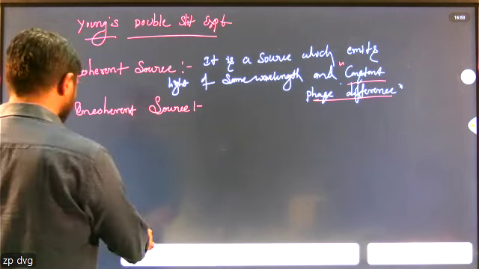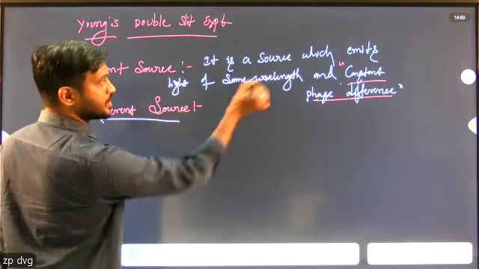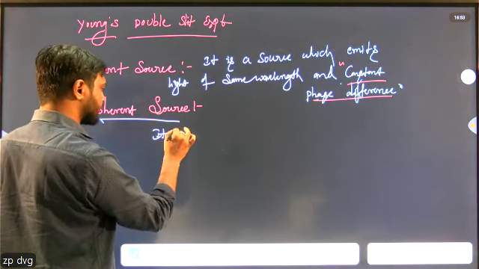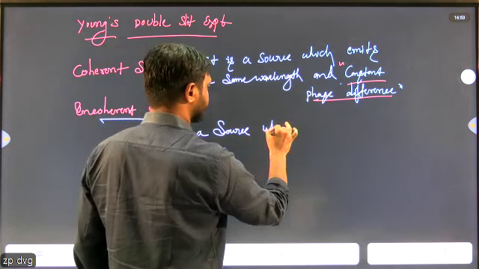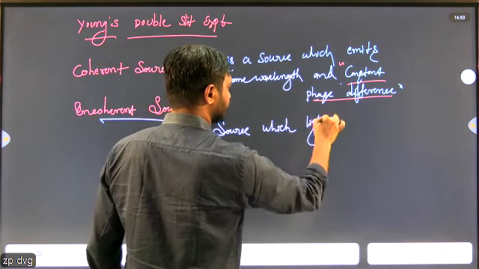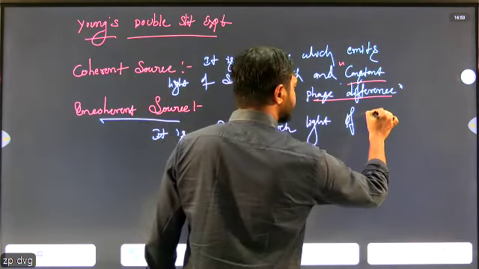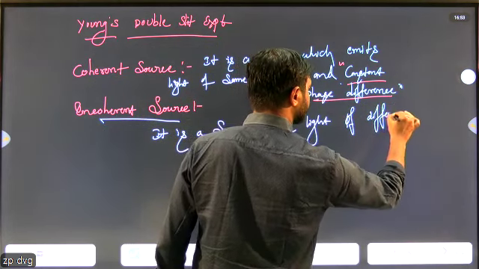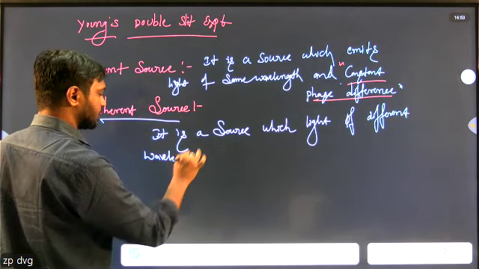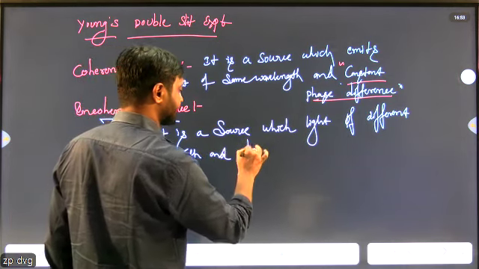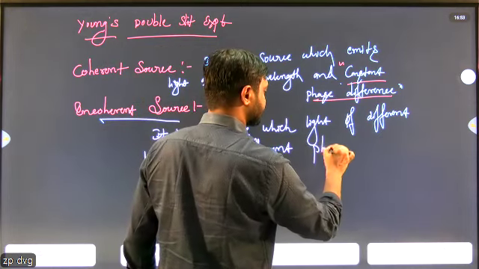So next one, what is an incoherent source? It is a source which emits light of different wavelength and different phase difference.